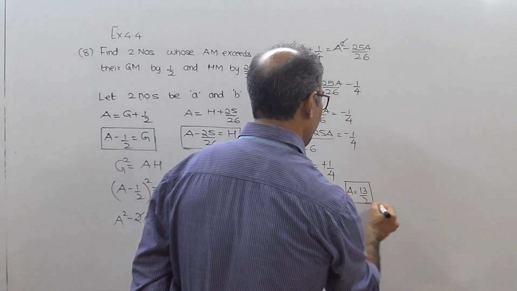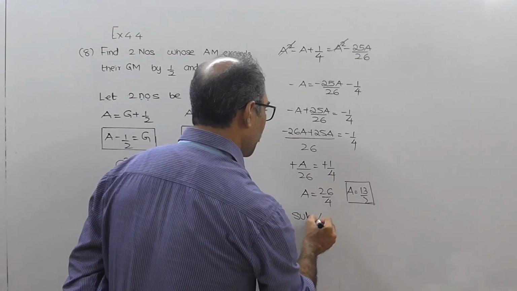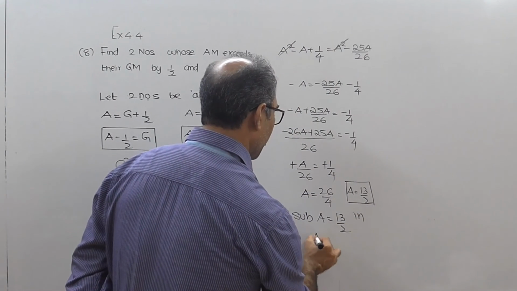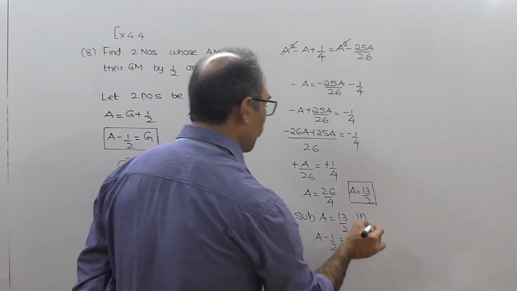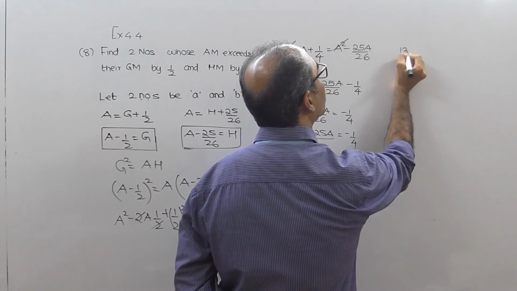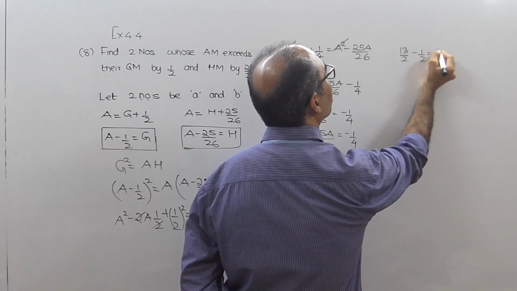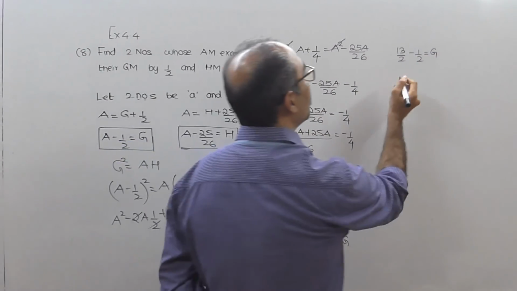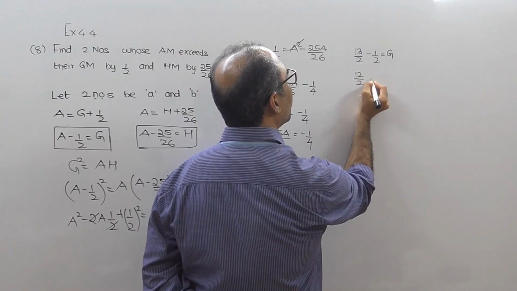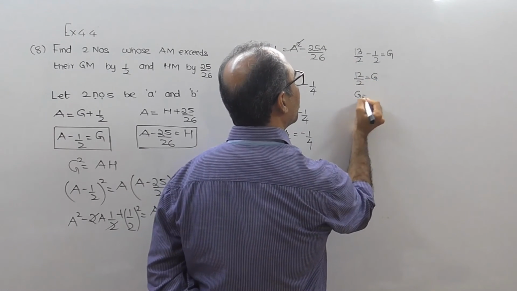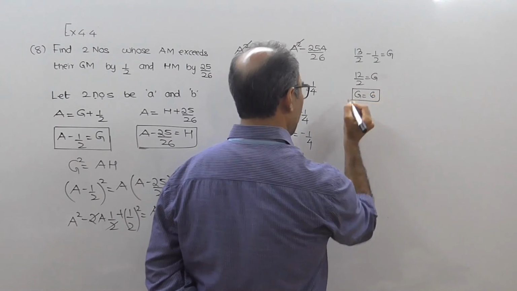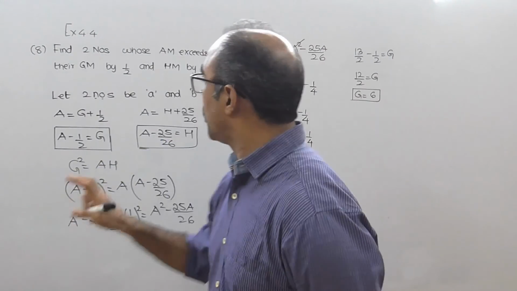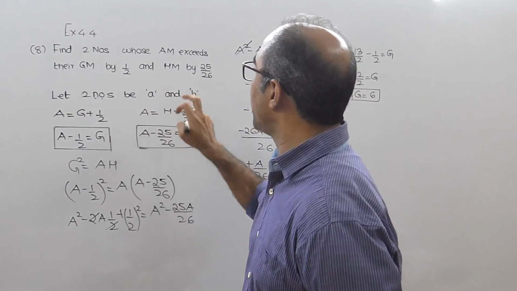So substitute A equal to 13 upon 2 in A minus half equal to G. So I will do 13 upon 2 minus half equal to G, because in place of A I am going to put 13 by 2. 13 minus 1 is 12. 12 upon 2 equal to G. Therefore, I get G equal to 6. So, having got the values of A and G, I can easily find the values of the two numbers which I have assumed to be A and B.